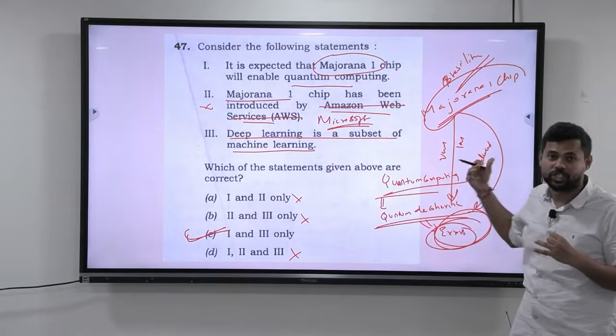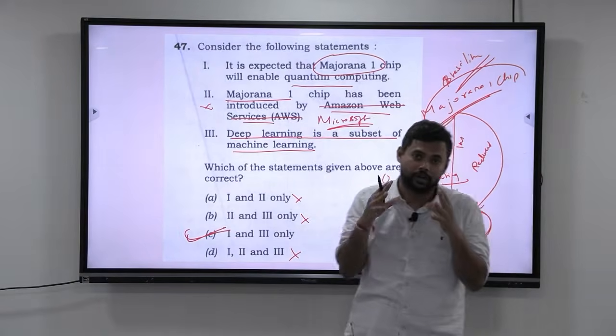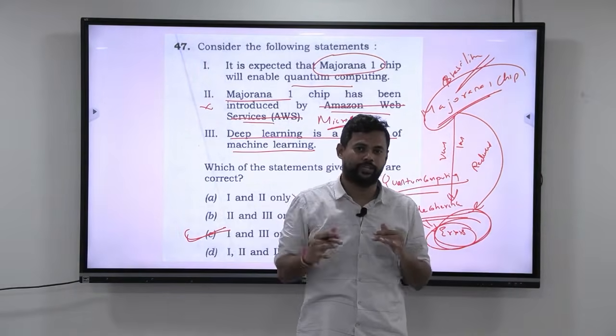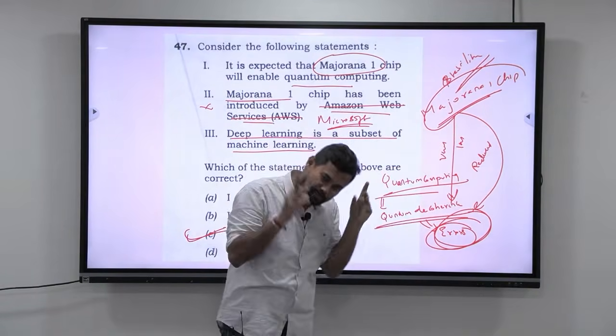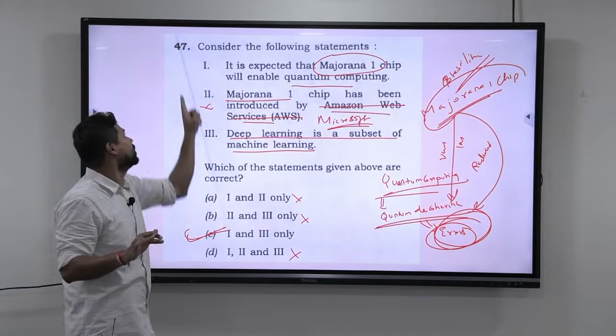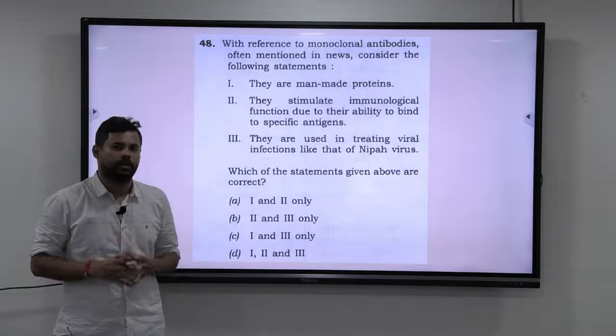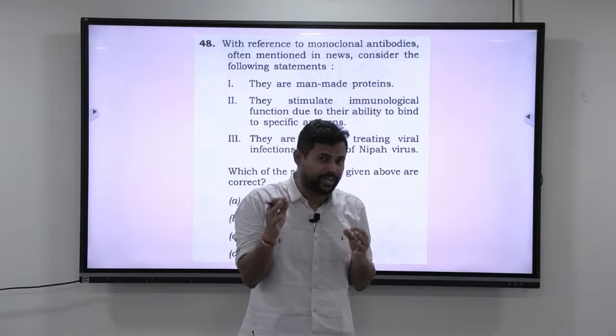But if the chip is stable, if it reduces the decoherence, then our computing power of the quantum computers can be used to its fullest potential. That is why this particular Majorana 1 chip was very, very important. But irrespective of you knowing that or not, just by knowing the news, you'll be able to get the answer. And the answer for the 47th question is C. Alright guys, the next question is again biology, and biotechnology is very, very important.